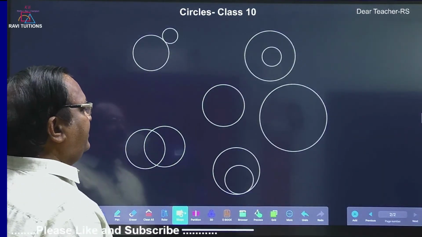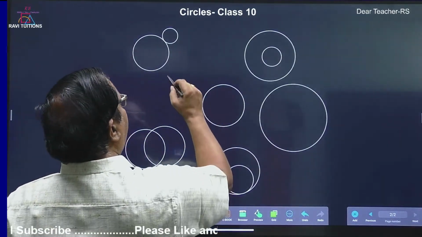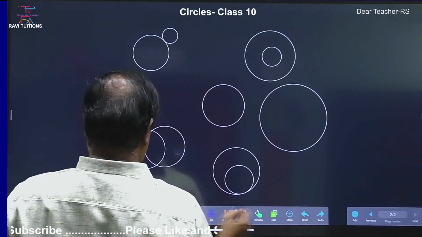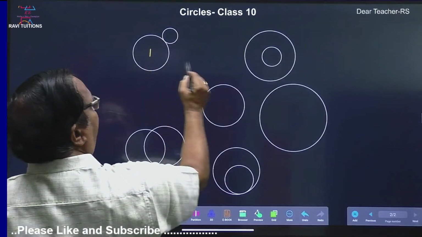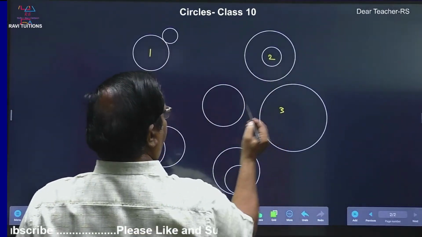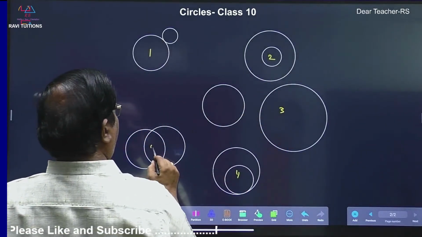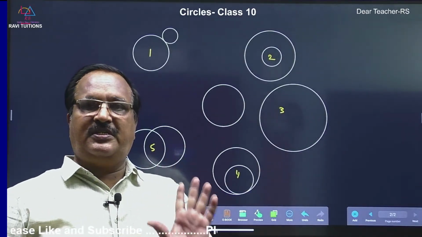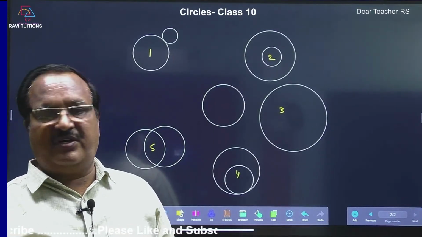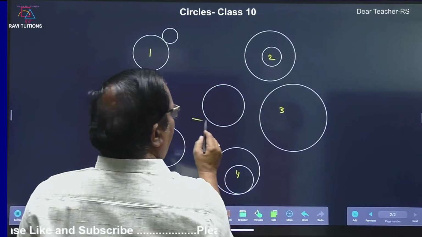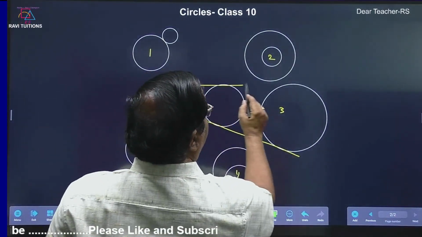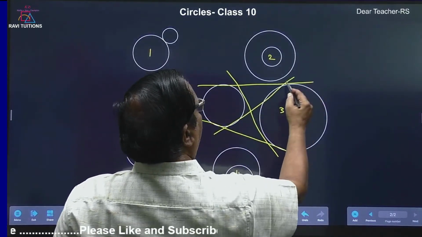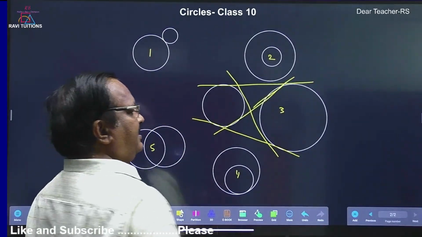Okay. So now how many tangents can we draw in these cases? Let us say this is case 1 and case 2, case 3, case 4 and case 5. In all these cases, you should know how many tangents we can draw, right? So this we can draw like this, okay, 4 tangents we can draw.